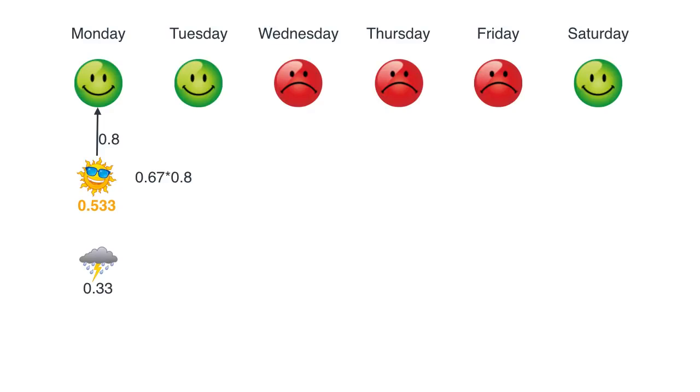And now for the rainy one, we say, okay, the probability that it was rainy and that made Bob happy was 0.33 for it being rainy times 0.4, which is the probability that the rain made Bob happy. So that's 0.33 times 0.4, which is 0.133. And now these are the winning numbers up to here. Now let's look at the next day. It can be sunny or it can be rainy. So if it's sunny, what happens? Well, we have to choose between two things, that yesterday was sunny or that yesterday was rainy.